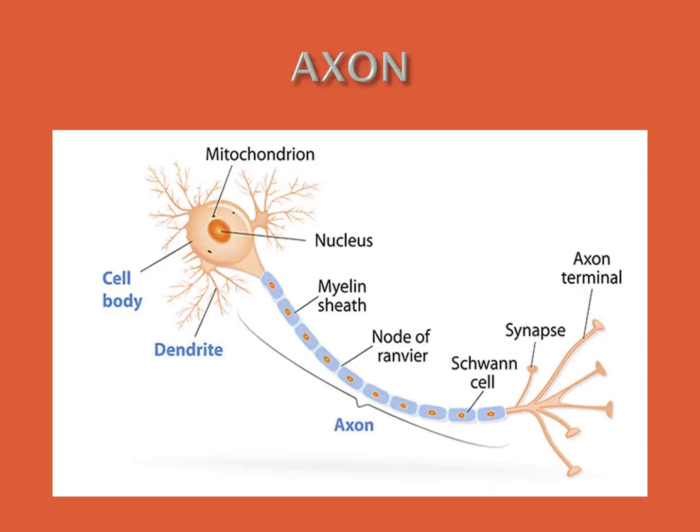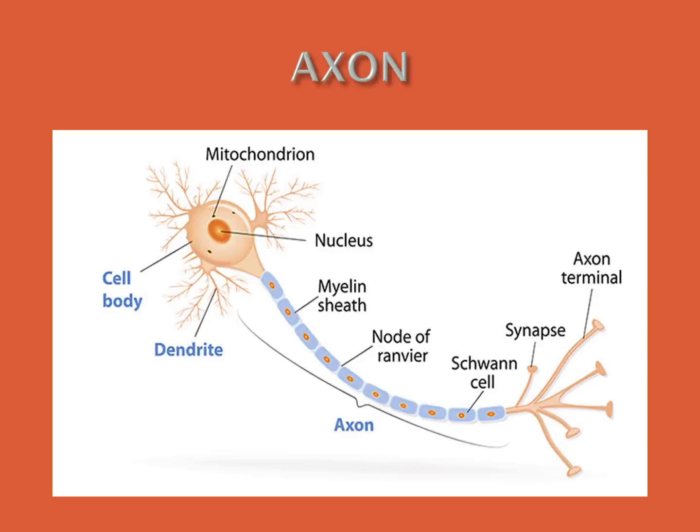Now we have to see the types of neurons. We already studied the basic parts of a neuron: cyton, dendrites, axon.